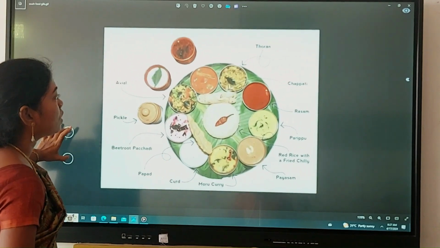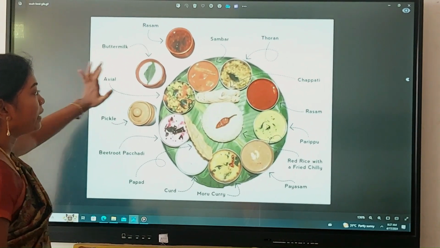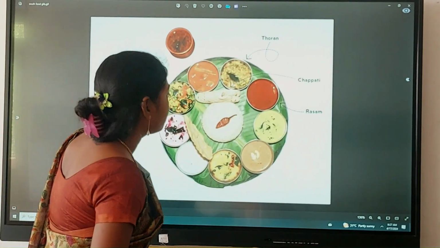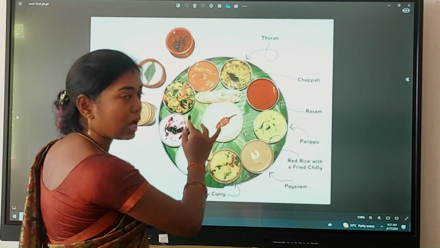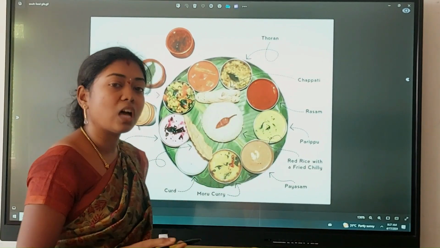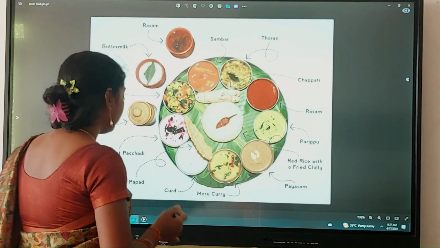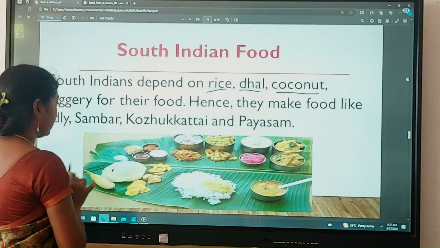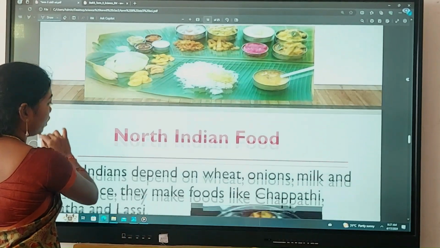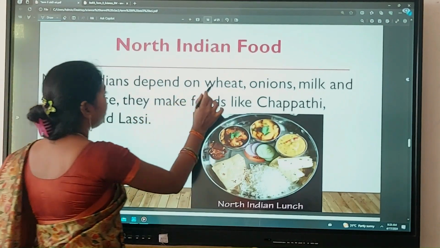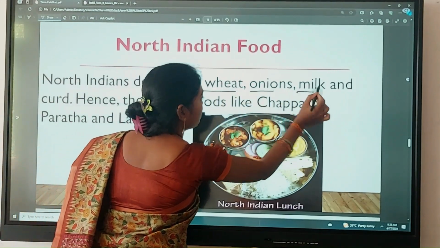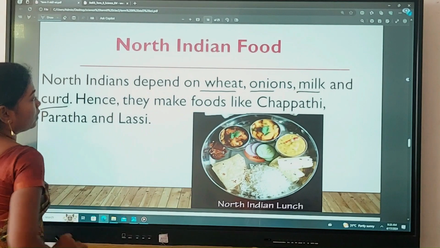So this is also South Indian food, rice and then payasams, dal, toran, all these are South Indian dishes. And the next one is the North Indian food. North Indians depend on wheat, onions, milk and curd.